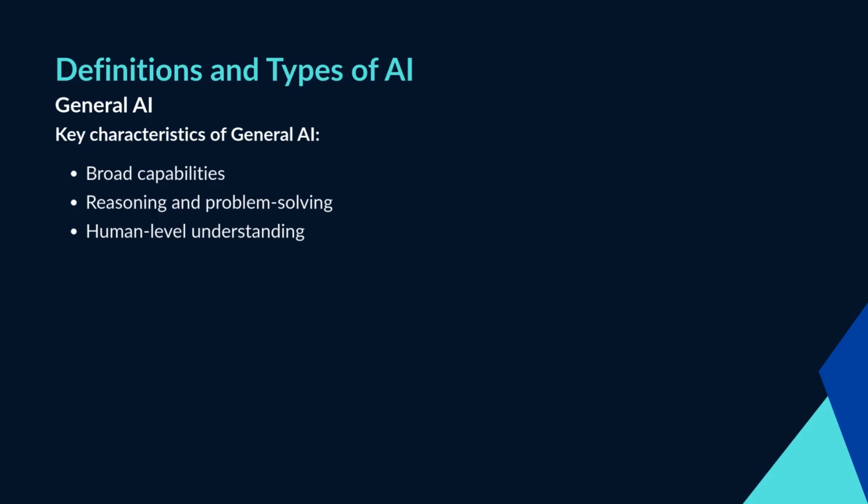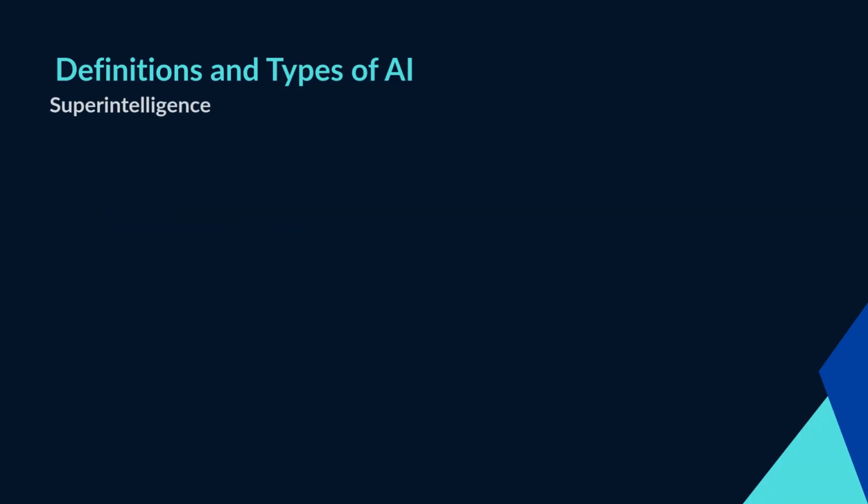As of now, general AI does not exist. It remains a theoretical concept and an area of ongoing research. Scientists and researchers continue to explore how to develop machines that could achieve this level of intelligence, but significant technical and ethical challenges remain.